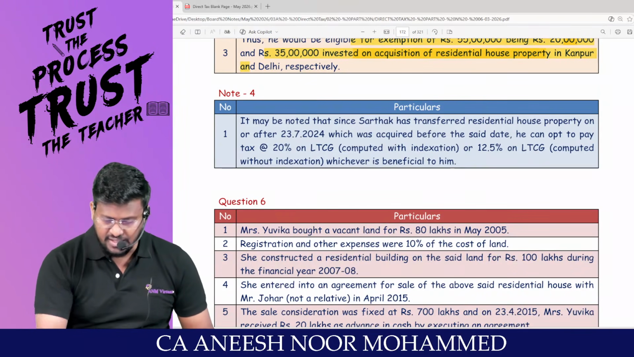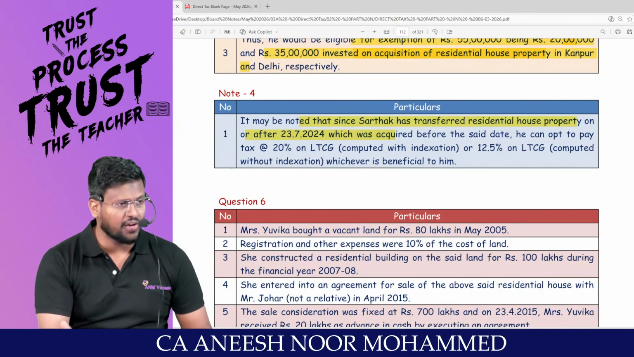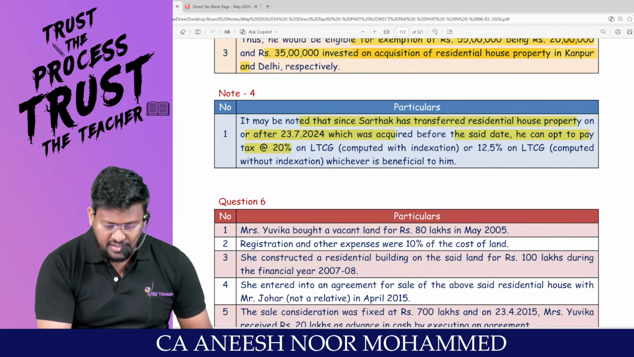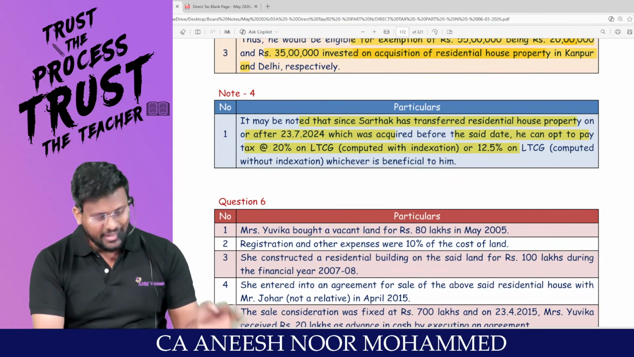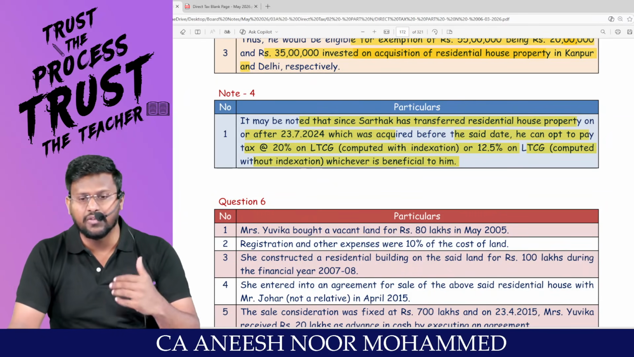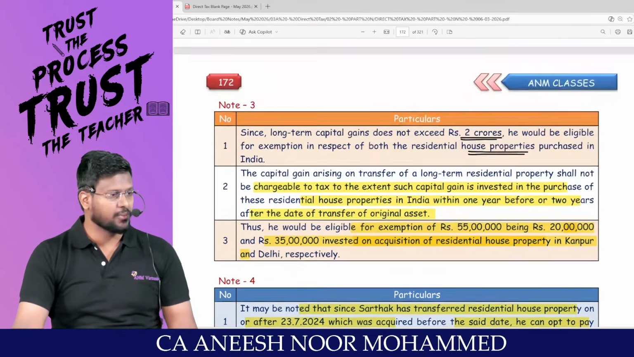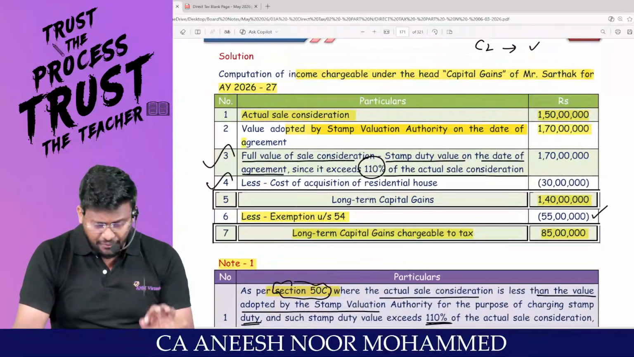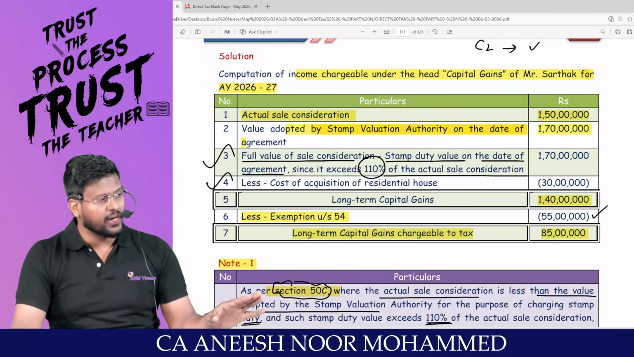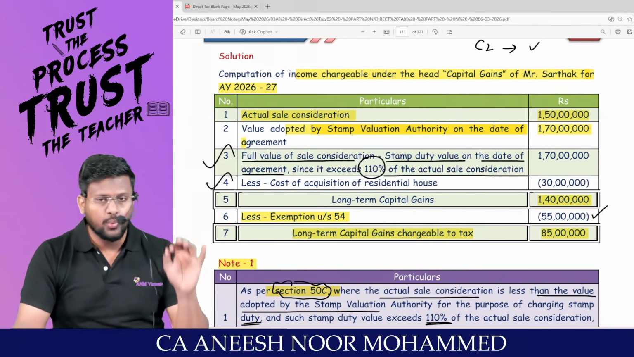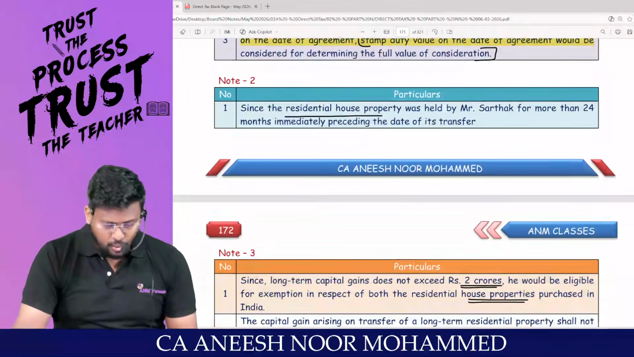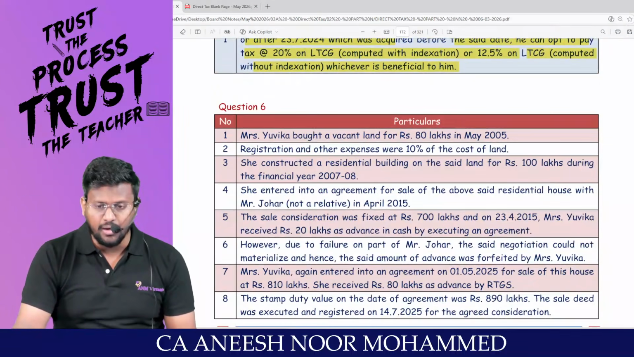It may be noted that since S has transferred the residential property on or after the cutoff date, which was acquired before the said date, he can opt to pay tax at 20% on LTCG with indexation or 12.5% on LTCG without indexation, whichever is beneficial to him. Very easy question, my dear lovable students. Since they have asked only the computation of long-term capital gain, we are not calculating the tax payable. We are calculating only the long-term capital gain. Are you all really with me? With that, question number 5 comes to an end.